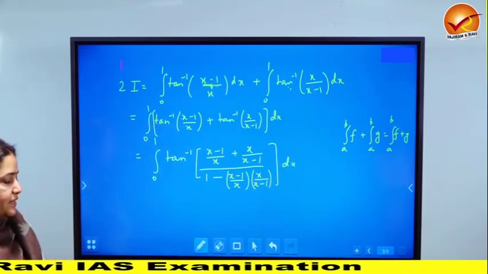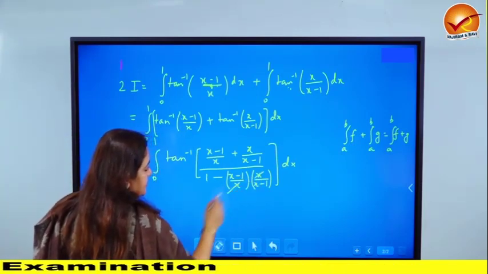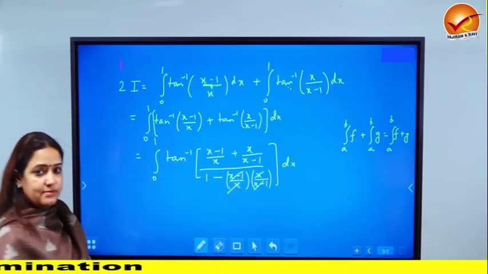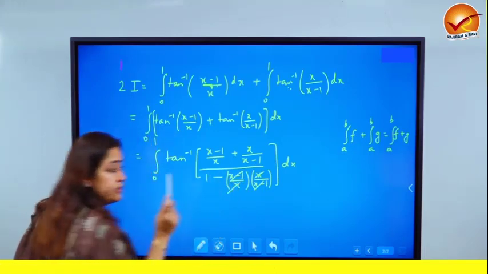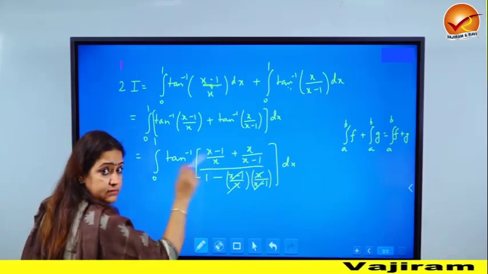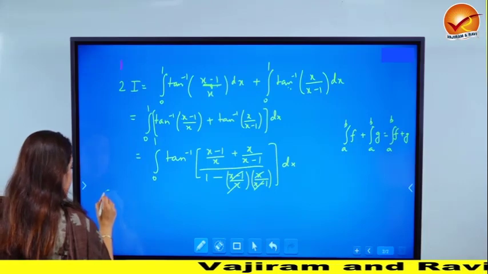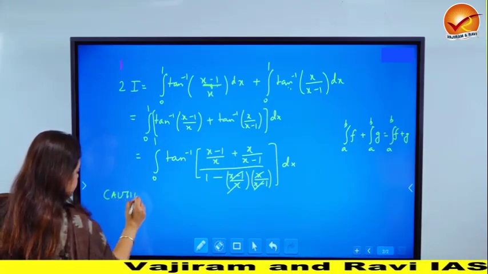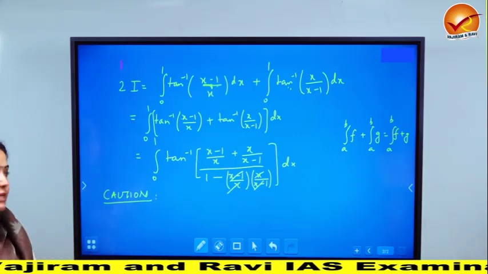Now I know we can simplify this, but for a second first look at the denominator. You see x and x cancel, x minus 1 and x minus 1 cancel. So this term is becoming a 1, and 1 minus 1 is becoming a 0 in the denominator. So this is becoming infinity. This is very, very important, that this is becoming infinity, and usually everybody would just write infinity.